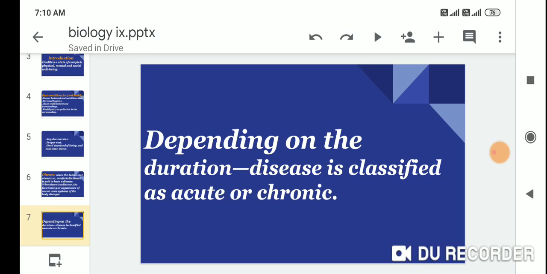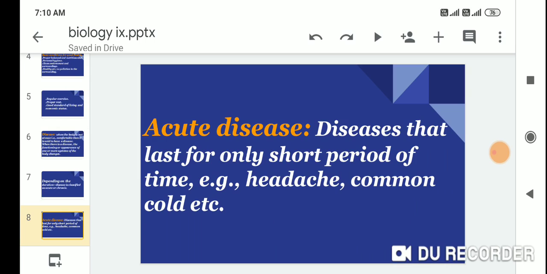Depending on the duration, disease is classified as acute or chronic. Acute disease is a disease that lasts for only a short period of time.